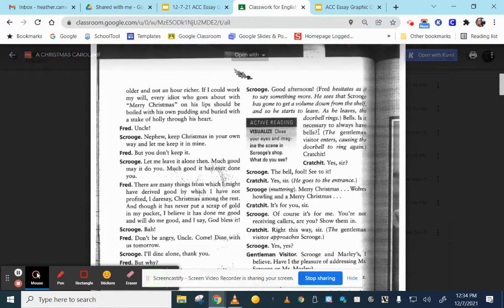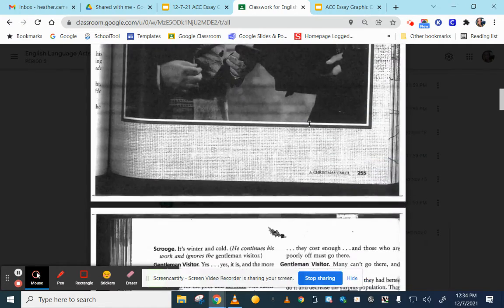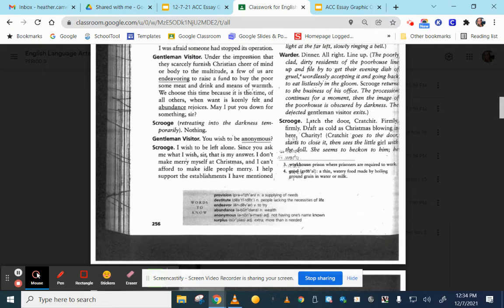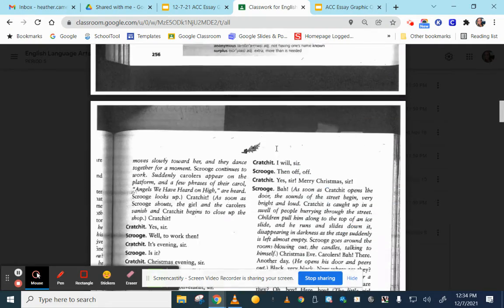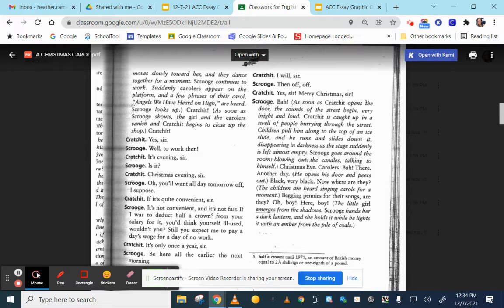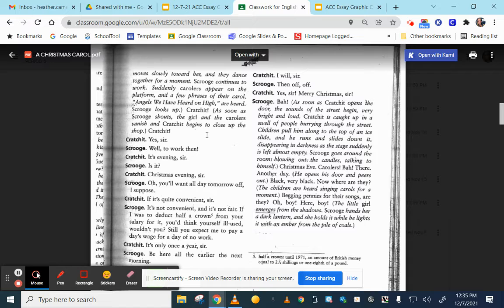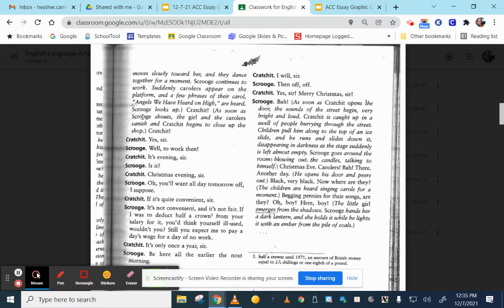Let's see. Nope, nothing here. It's not until we get down a little bit further, and again, I am going quickly through this. Right around here, it says, as soon as Scrooge shouts, the girl and the carolers vanish, and Cratchit begins to close up the shop. So this is the part that I'm going to copy because there is a sound here. It's referring to Scrooge shouting and the carolers vanishing. So they were making a sound, right?